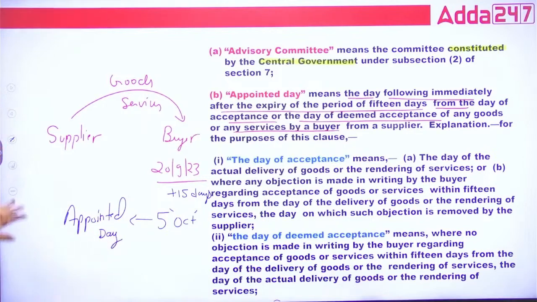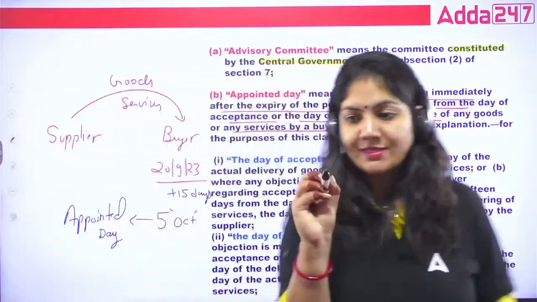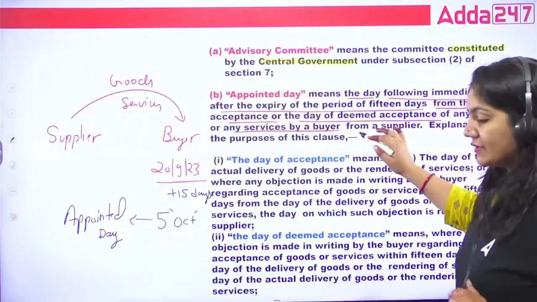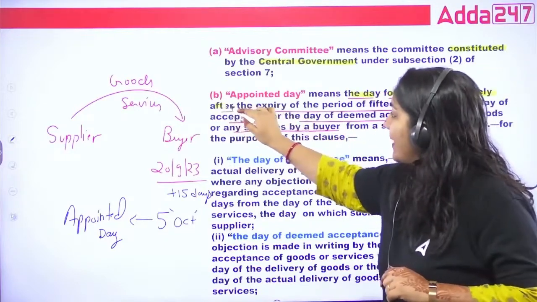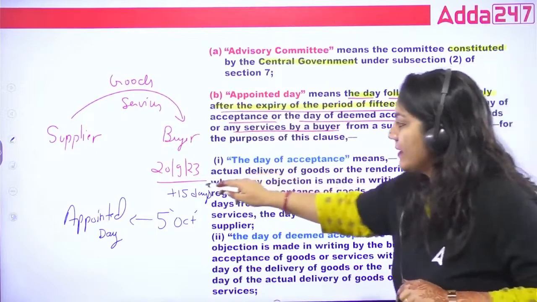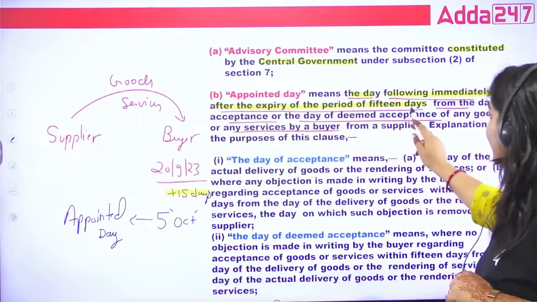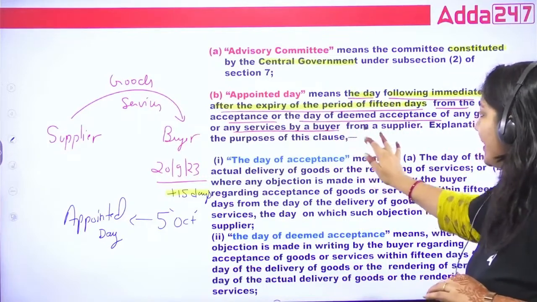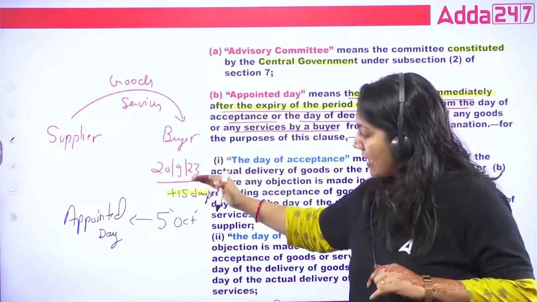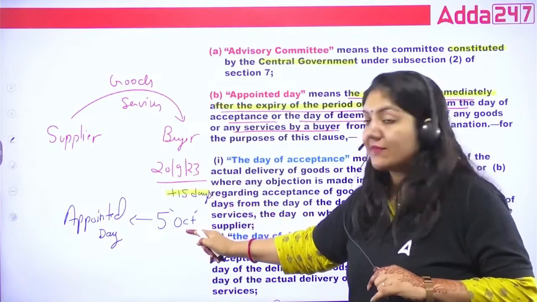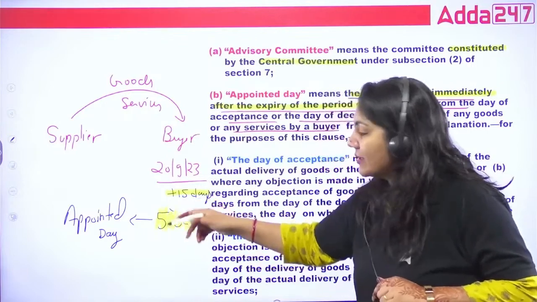This is important, guys, important to understand. Now I'm just highlighting the things which I have told you. It means the day following immediately after the expiry of a period of 15 days from the day of acceptance and the day of deemed acceptance of any goods and services by the buyer from the supplier. So on that day the buyer accepted the goods, so after 15 days, that is 5 October, that is the appointed day. So you have to remember what is appointed day.